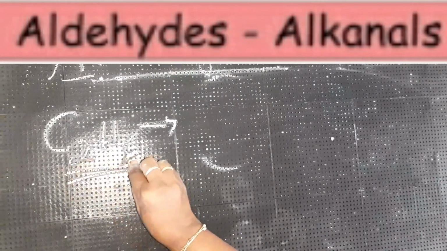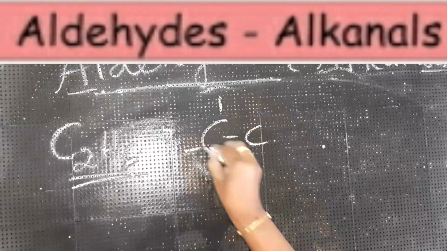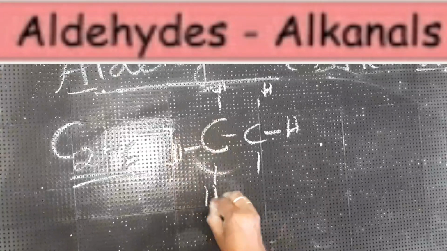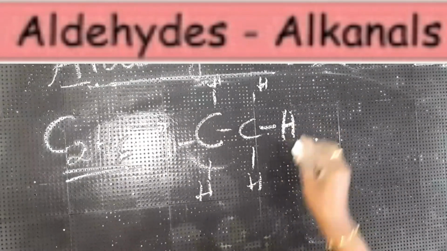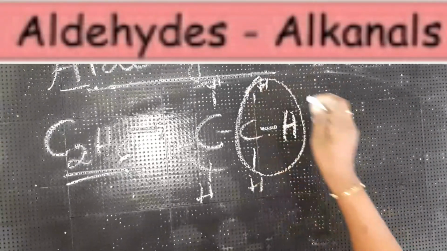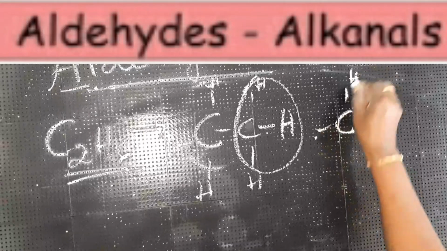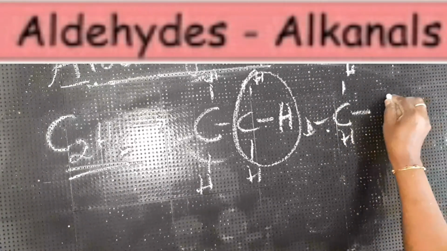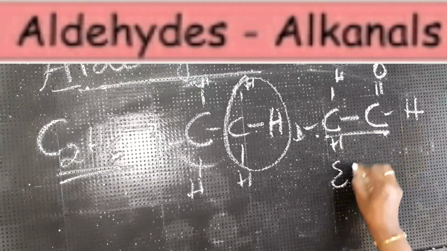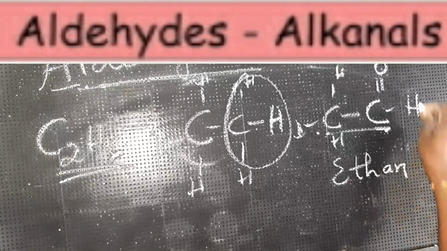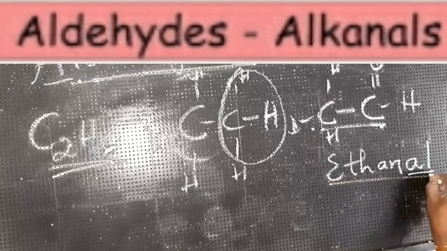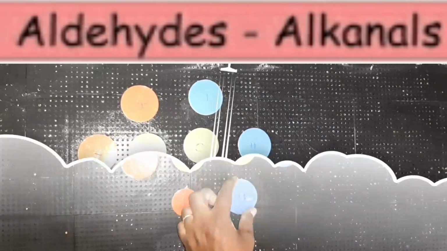Now we shall see one more example for the aldehyde group, children. This is ethane. When you write the structural formula, 2 carbon atoms are linked with 6 hydrogen atoms. This is called ethane. Now to form the aldehyde group, this is replaced with the CHO group, C double bond O and H. And here, for 2 carbon atoms, we'll write "eth", and the "al" group: ethanal.